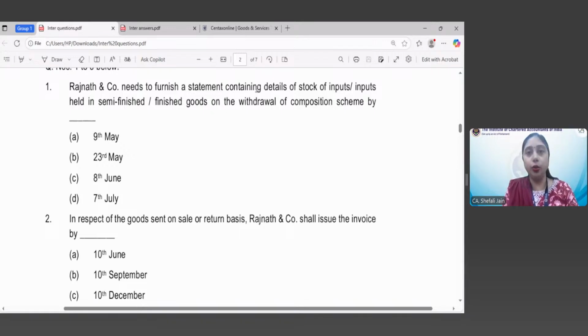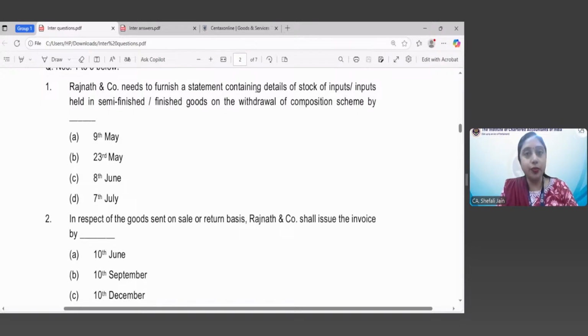furnish. Now, you know the information which we have just seen. Rajnath and Company is a registered supplier in the state of Karnataka. Last year, it had opted for the composition scheme. This year also, it had opted for the composition scheme, but on 9th May, its turnover exceeded 1.5 crores. You know that to be eligible for the composition scheme, your last year's turnover should be 1.5 crores, and this year you can continue in the composition scheme only till the time your turnover is 1.5 crores.